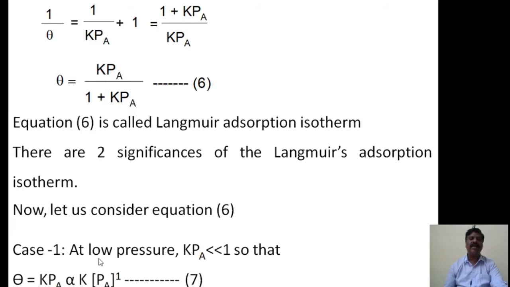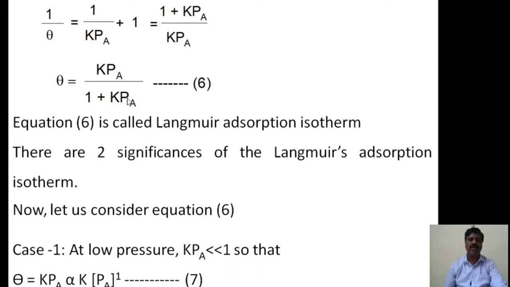Case 1, at low pressure, what happens? At very low pressure, look at the denominator, 1 plus kPa. Suppose Pa is a very small value, then it can be neglected compared to 1.